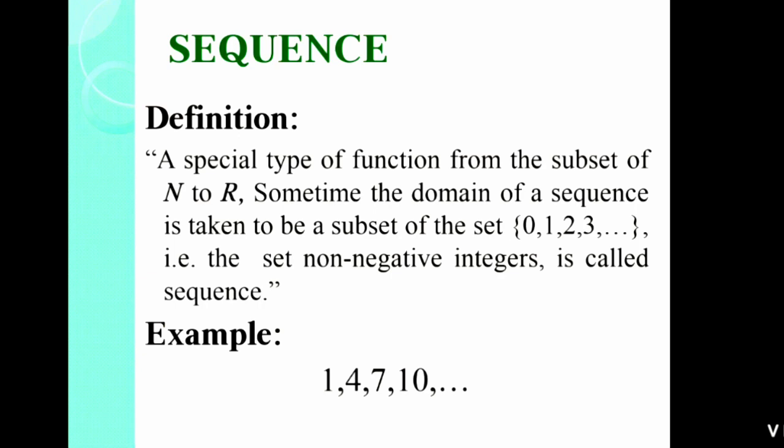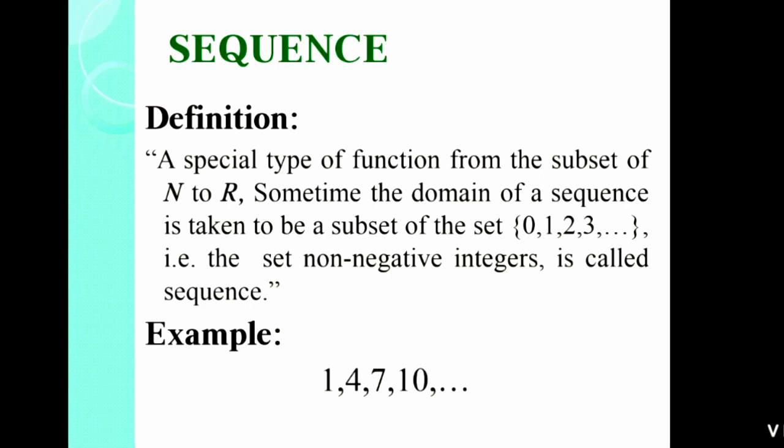Now what is domain? Domain is related to function. All the digits which we put in any function and get an answer, those numbers are called the domain. And non-negative integers mean you can have a set of integers based on positive and negative numbers up to infinity, but in sequence we are just dealing with non-negative numbers.